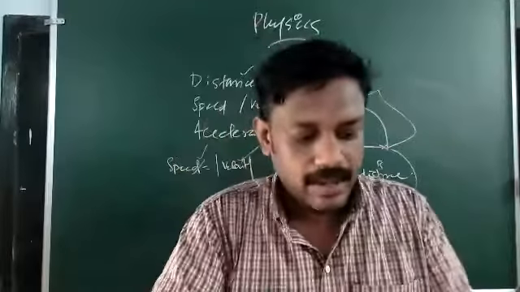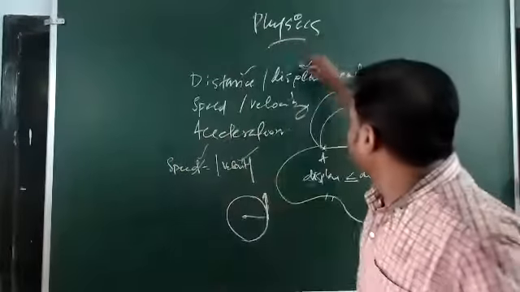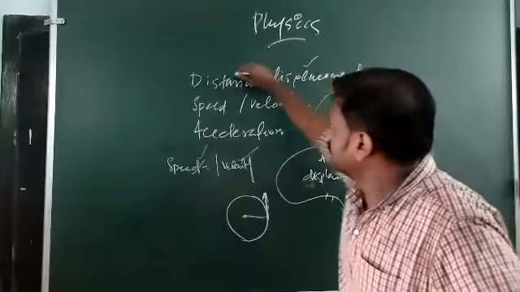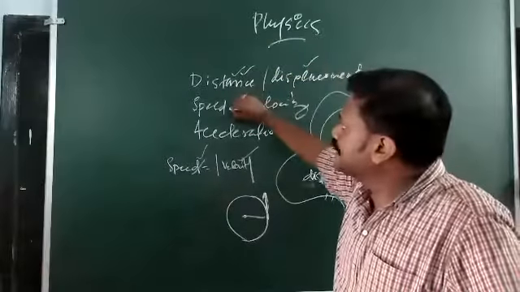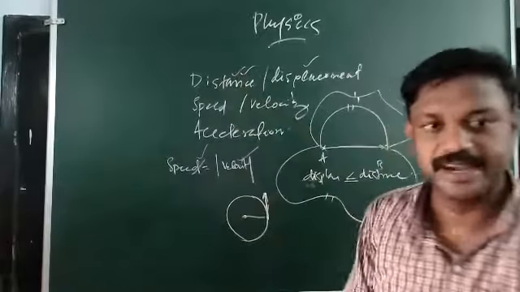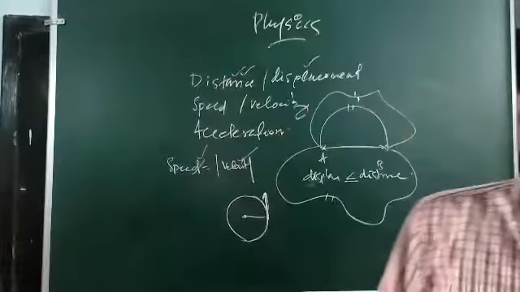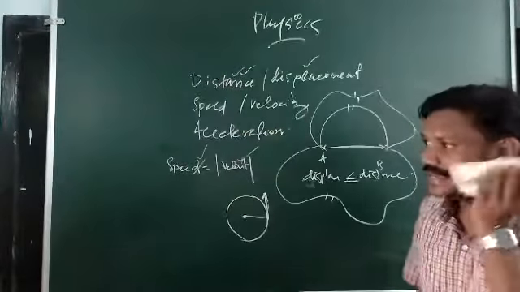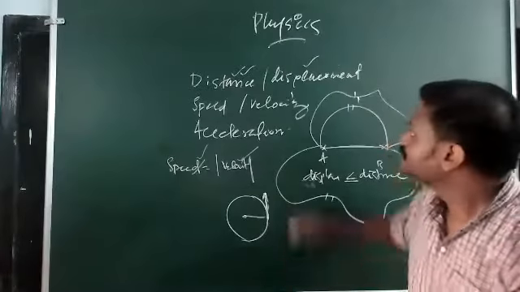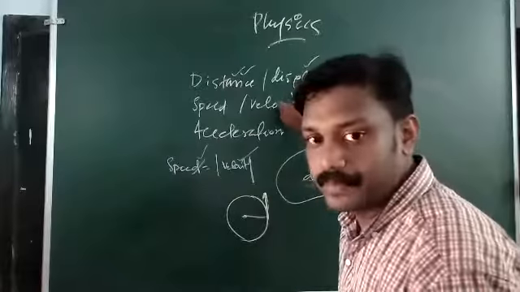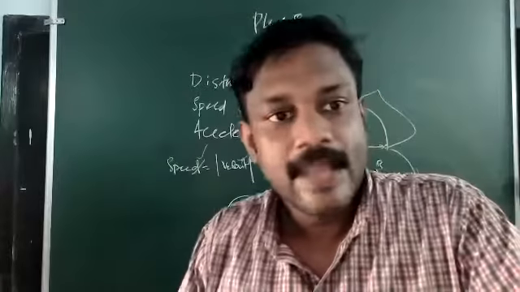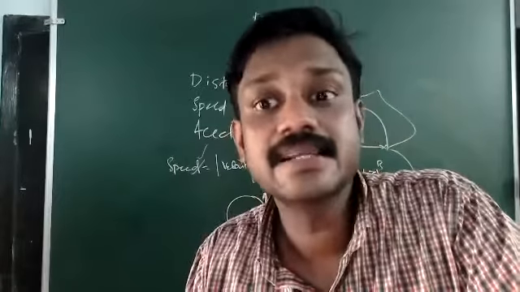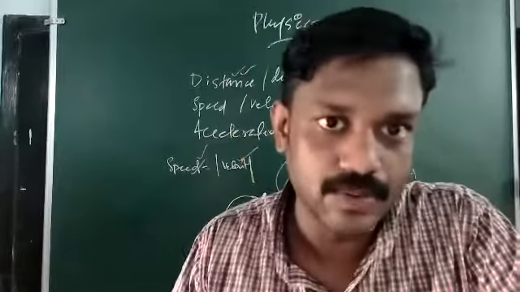Okay, anyhow, those are the terms related to distance and displacement that we have seen. Distance is a scalar quantity, displacement is a vector quantity. Speed is derived from distance, so speed is a scalar quantity. And since velocity is derived from displacement, velocity is a vector quantity.